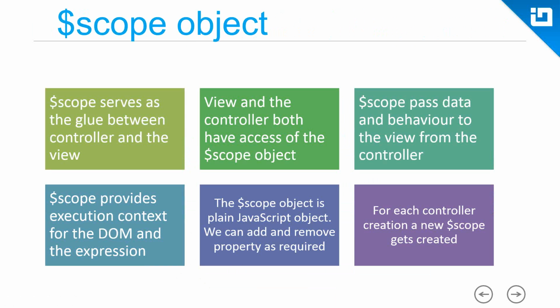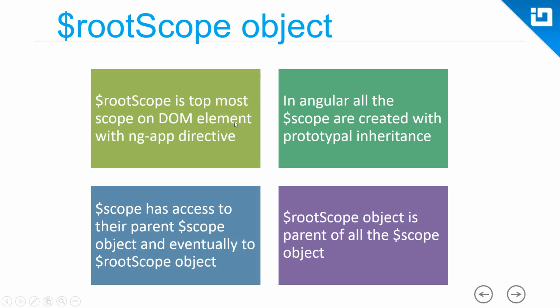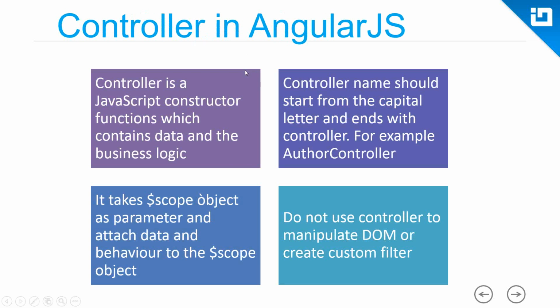Now there's something called the $rootScope object. Each $scope object in AngularJS actually inherits the $rootScope object, and the $rootScope object is the topmost scope on the DOM element with the ngApp directive. As we talked earlier, in your application there should be only one main module, and the $rootScope is attached to the main module. And as it is saying on the screen, all the $scope objects actually inherit in a prototype manner from the $rootScope object.